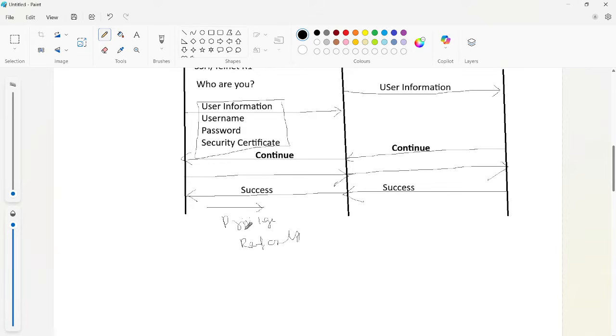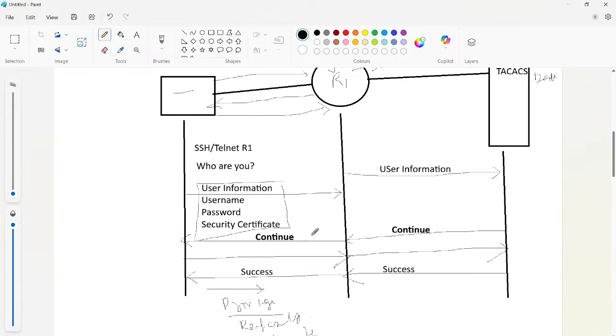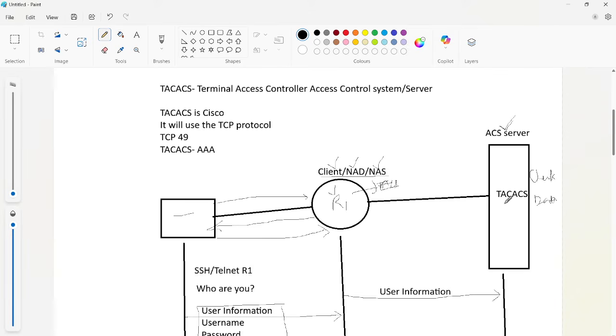If we have set a privilege level for read and write, that will provide access to the user to configure anything on the router. That depends on our usage, and we define that in the TACACS server for a particular user.